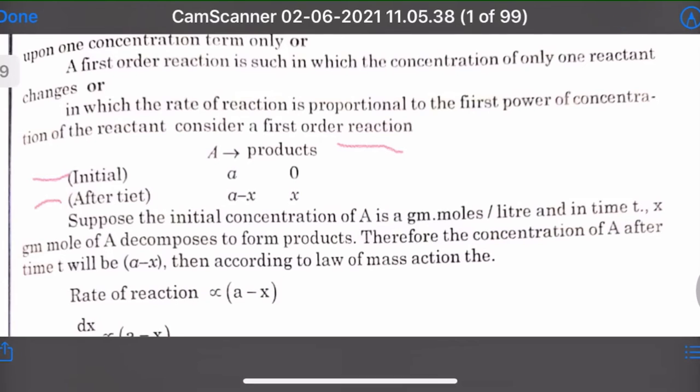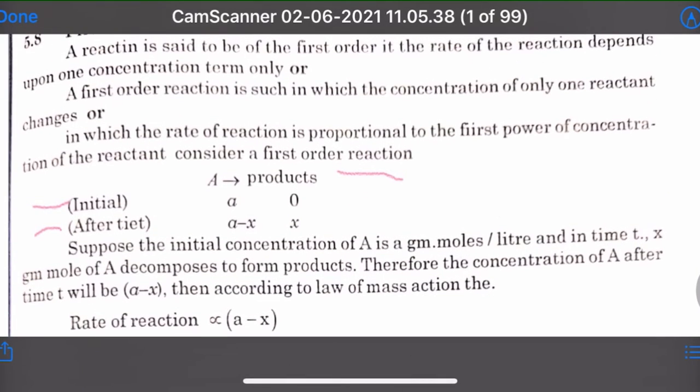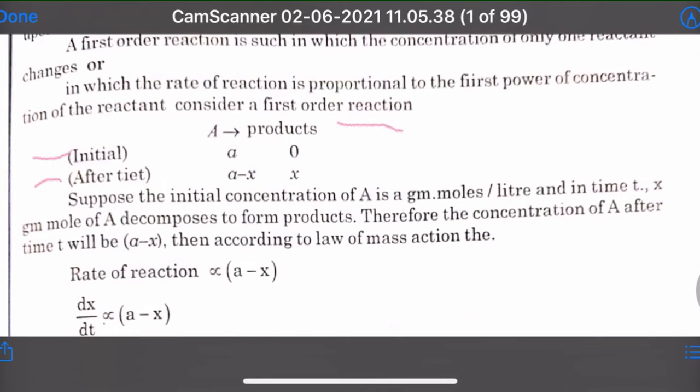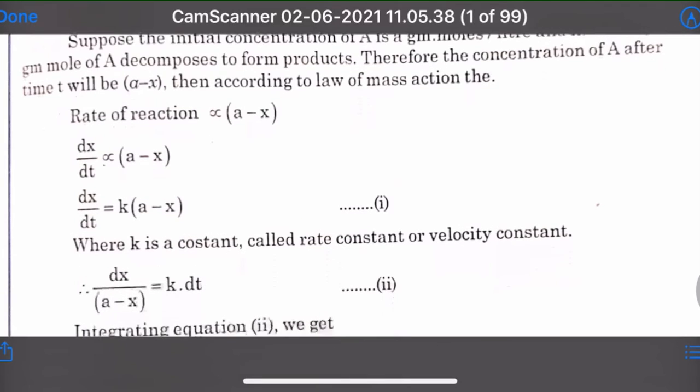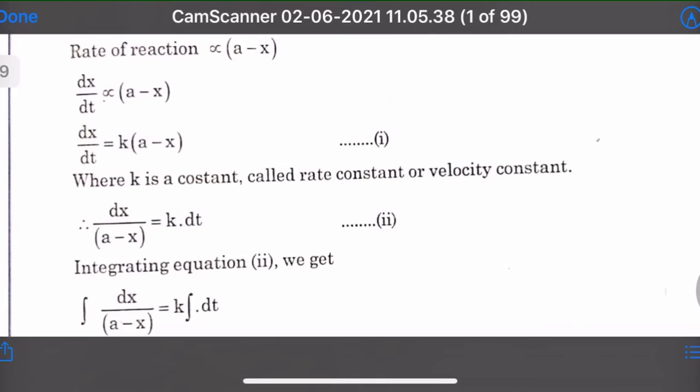Suppose the initial concentration of A is a gram moles per liter, and x gram moles of A decomposed to form a product. Therefore the concentration of A after time t will be a minus x. According to the law of mass action, as you know, rate of reaction is proportional to a minus x. So dx/dt is proportional to a minus x. હવે proportionality constant દૂર કરવા માટે we put a k. So k is a constant called the rate constant or velocity constant. So dx upon a minus x is equal to k dt.